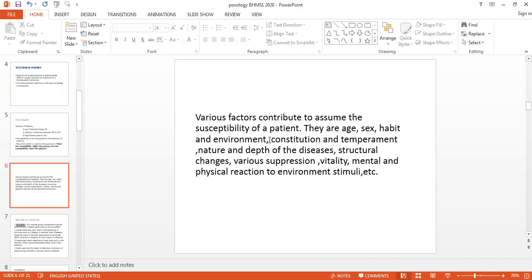So we will stop here. Tomorrow we will take the constitution, temperament, the depth of the nature and the depth of the disease, and the nature of the medicine. So these are all the factors, very much basic factors for the selection of the potency. Though your medicine is similar, but it should be a stronger one, and it should affect that patient properly.